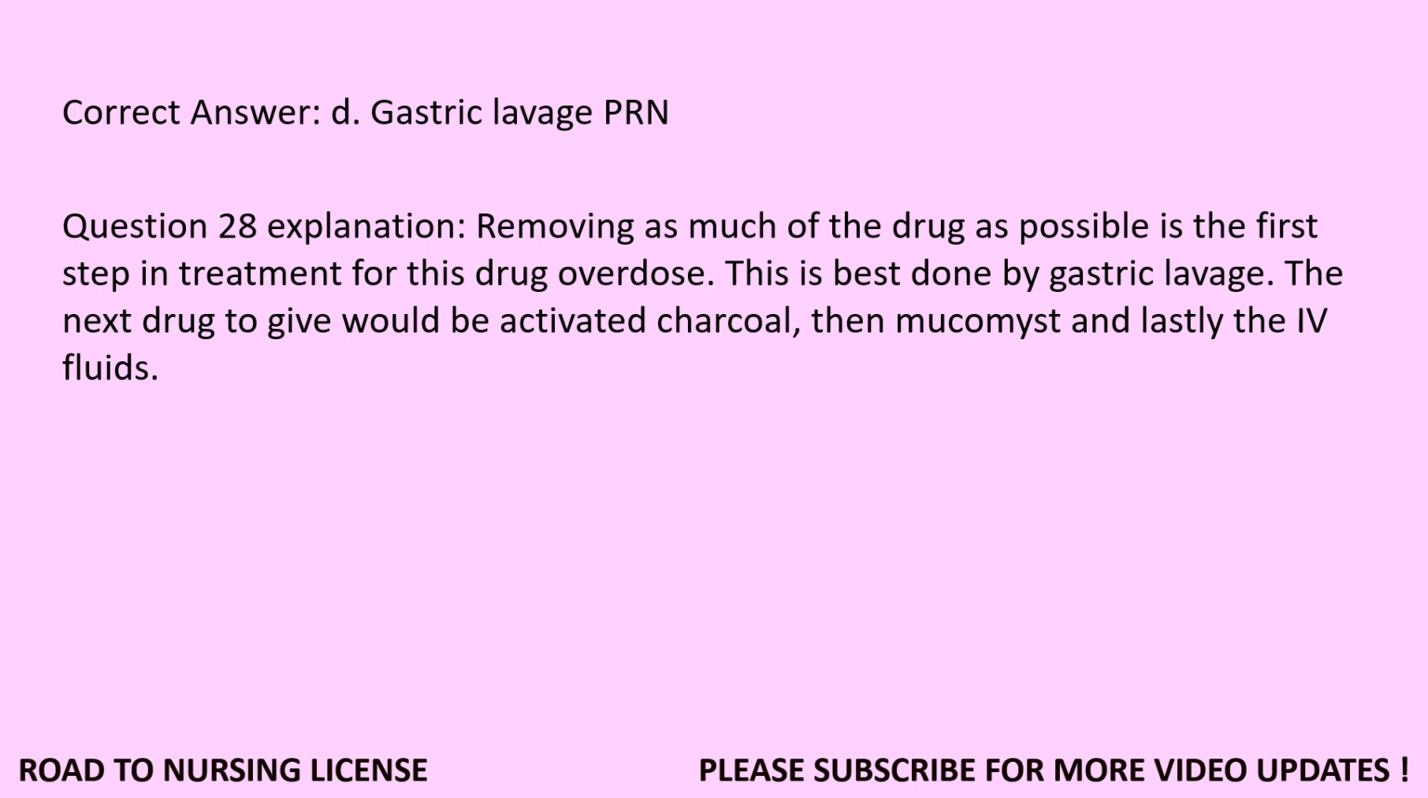Gastric lavage PRN. Question 28 Explanation. Removing as much of the drug as possible is the first step in treatment for this drug overdose. This is best done by gastric lavage. The next drug to give would be activated charcoal, then Mucomyst and lastly the IV fluids.